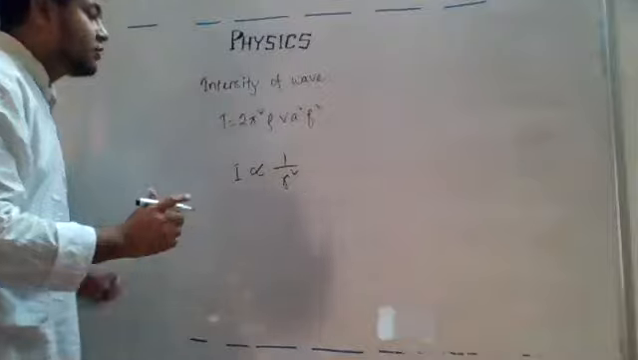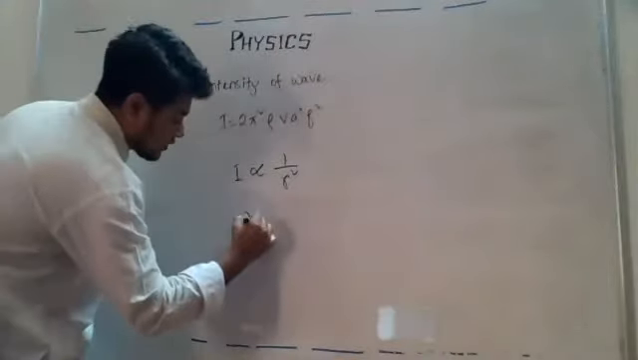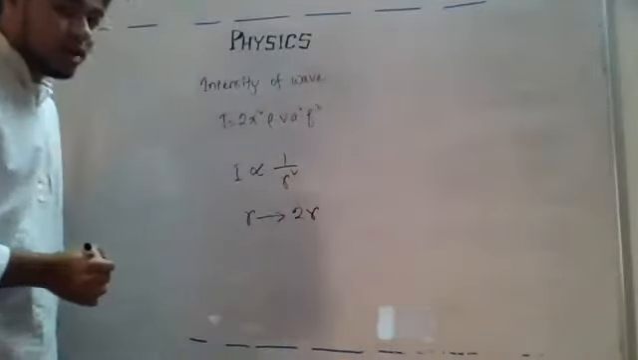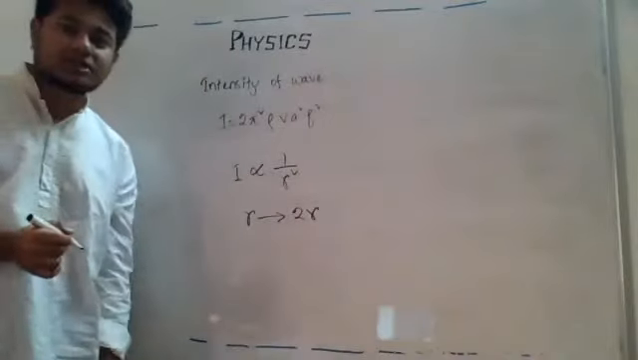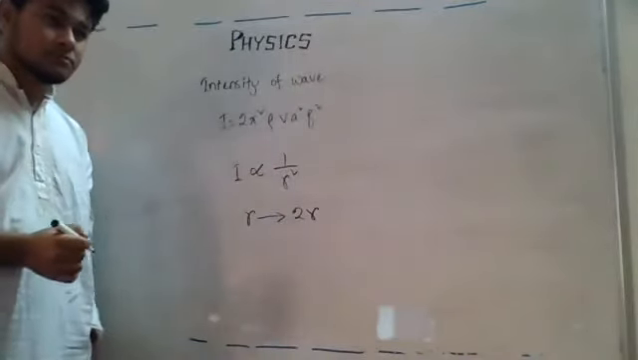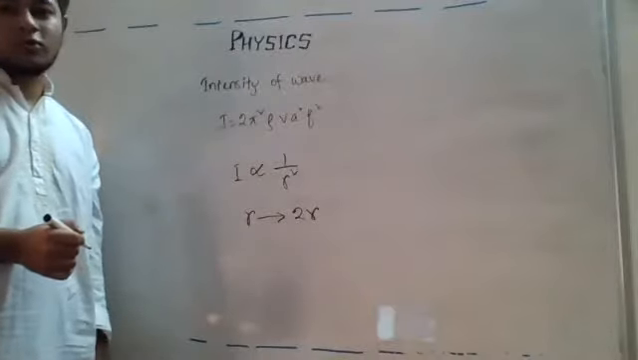Now here, if I tell you that the distance has become 2 times, then what will be the change in the intensity? Can anybody tell me? The intensity will become 4 times. 4 times? No, it will become less.